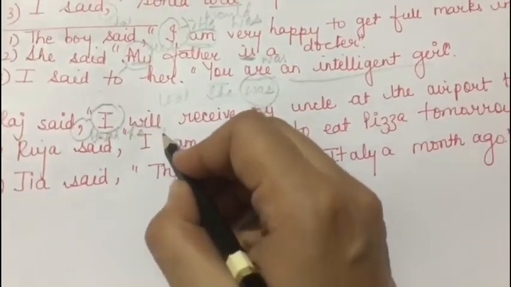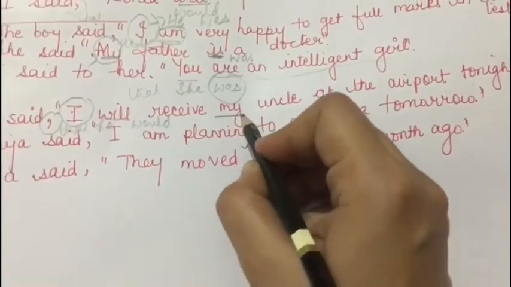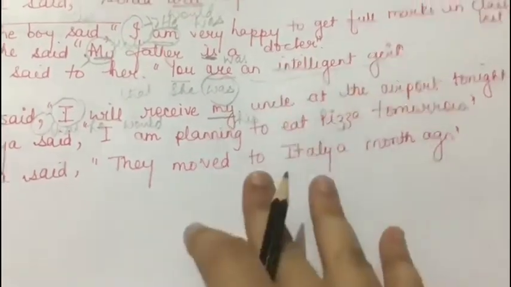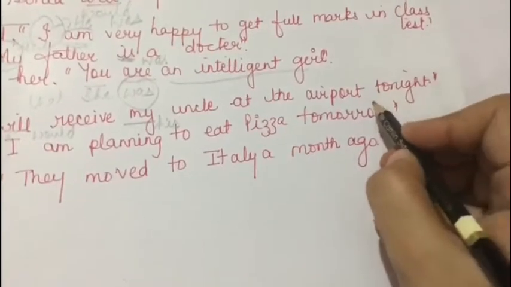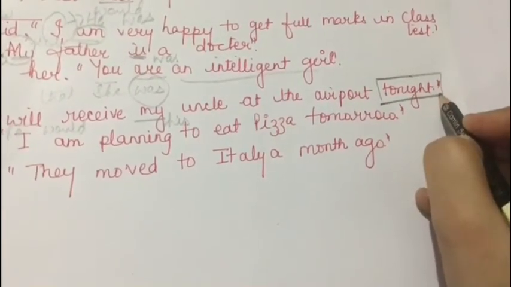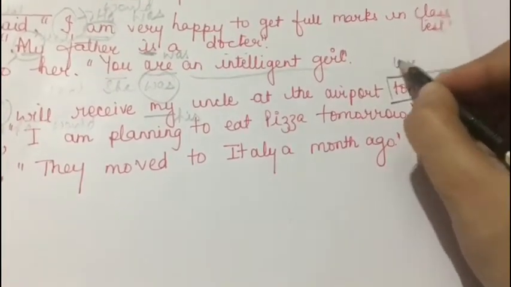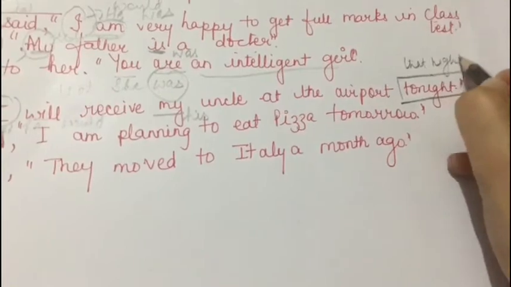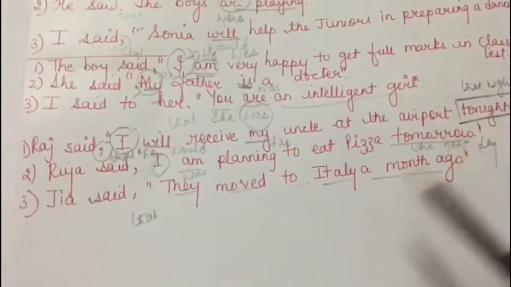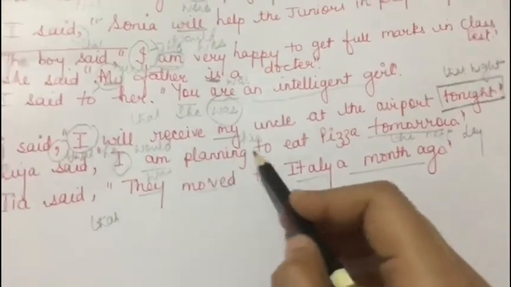Will get converted into would. Receive, my will again get converted into his. Uncle at the airport tonight. Now here the time word will also get converted. So tonight will get converted into that night.